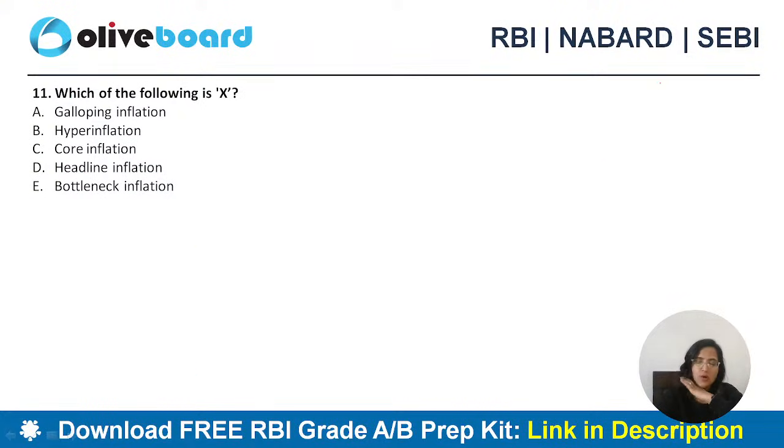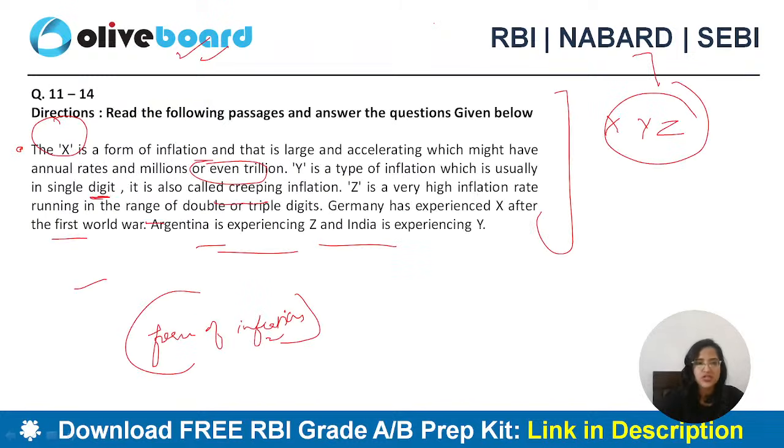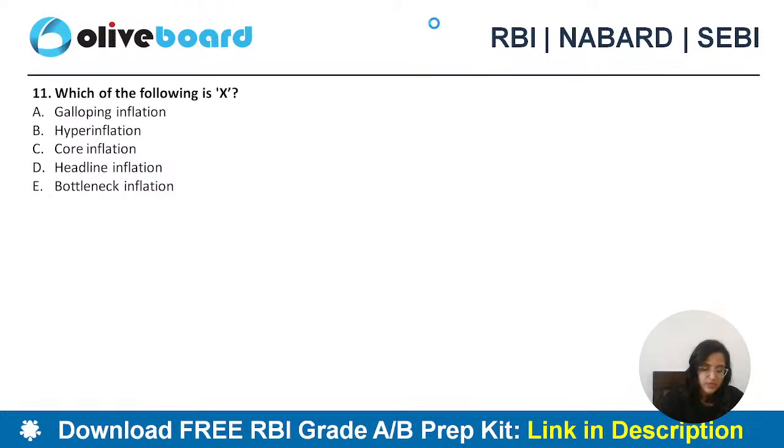Let's move towards the question. Which of the following is X? Galloping inflation, hyperinflation, core inflation, headline inflation, or bottleneck inflation. Let's read the first statement again. X is a form of inflation that is large, accelerating, which might have annual rates in millions or even trillions. And Germany has experienced this.